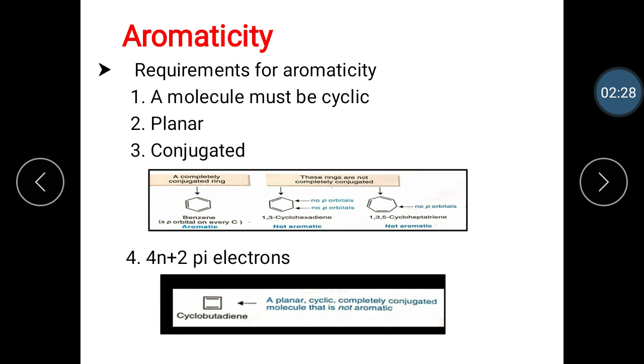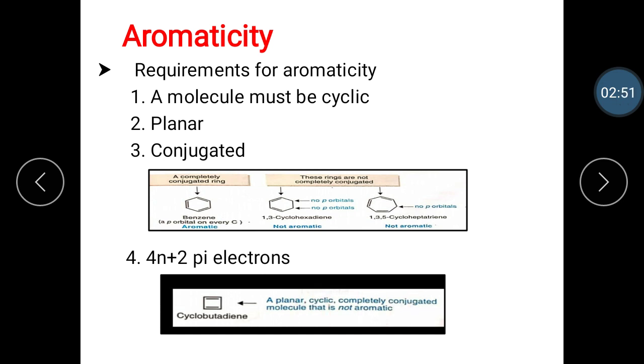Some compounds satisfy the first three criteria for aromaticity, but still they do not show the stability typical of aromatic compounds, for example cyclobutadiene. Cyclobutadiene is a planar, cyclic, completely conjugated molecule, but it is not aromatic.